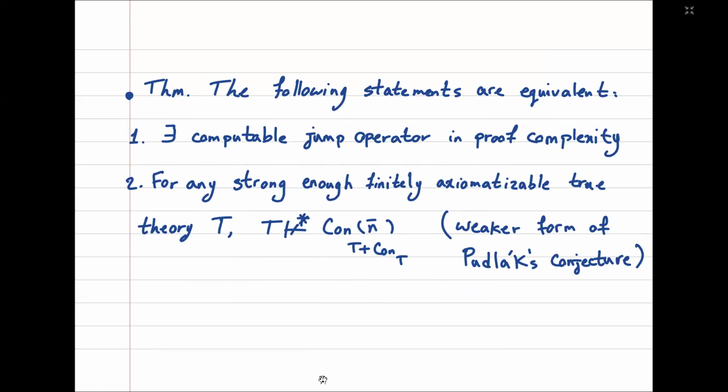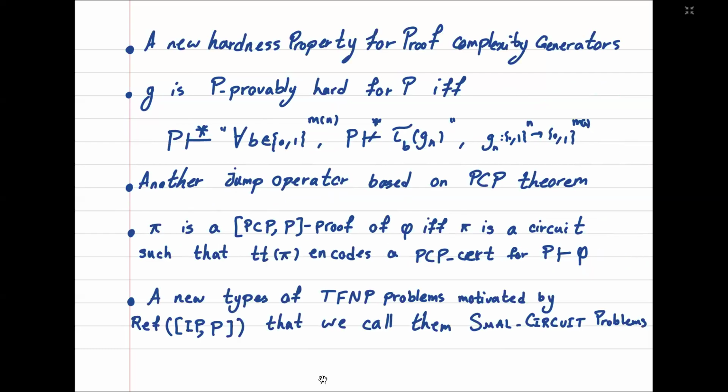Namely, there exists a computable jump operator in proof complexity. And the second statement is that any strong enough finitely axiomatizable true theory T doesn't have a short efficient proof of finite consistency of T plus Con T. Namely, the weaker form of Pudlak's conjecture is equivalent to the existence of a jump operator in proof complexity.